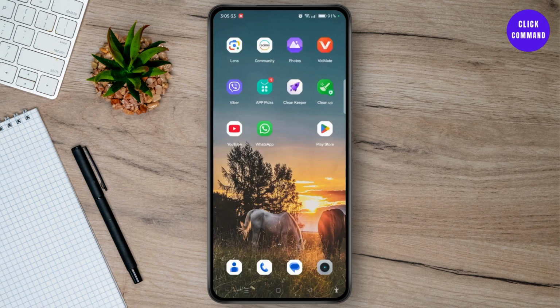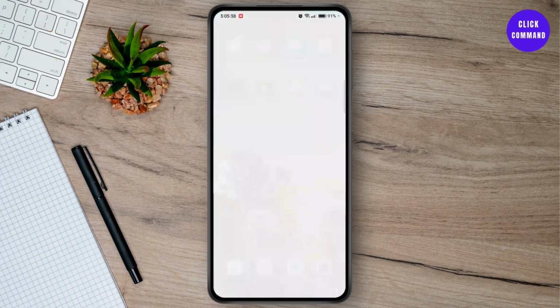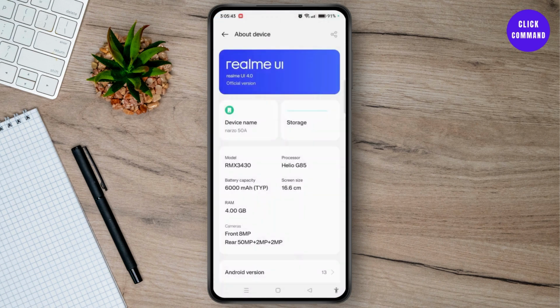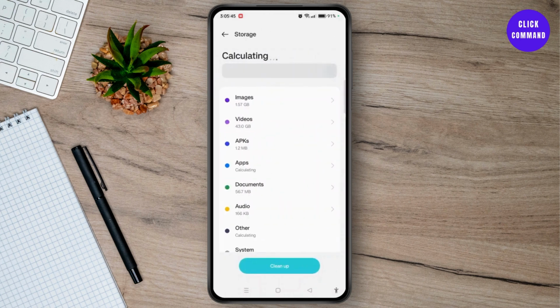First, ensure your device has enough free storage. To check, go to settings. Scroll down and navigate to about device or device care. Then tap storage. If your storage is low, delete unnecessary files or applications to free up space.